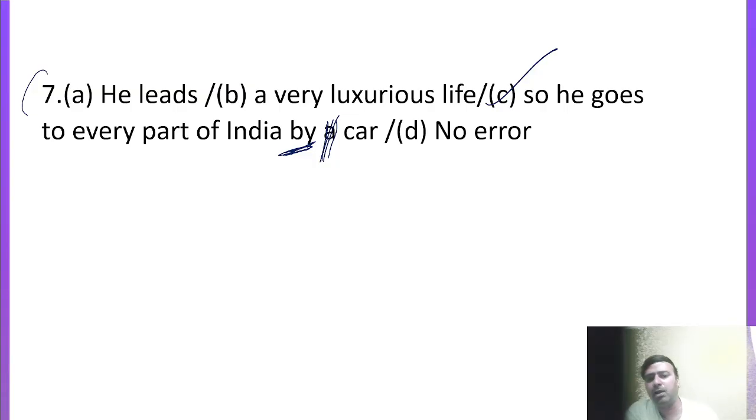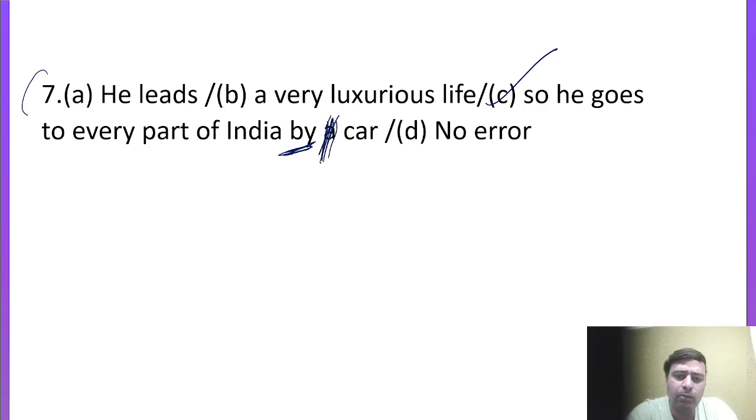But actually here we are finding an article error, so we can remove this particular article here. Whenever you use preposition by, immediately you have to write that particular means of transportation without article, like by car, by train, by bus, by aeroplane. But if there is an article a or an mentioned, then instead of by you can use the preposition in: in a bus, in a car, in an aeroplane. So that is also absolutely correct.